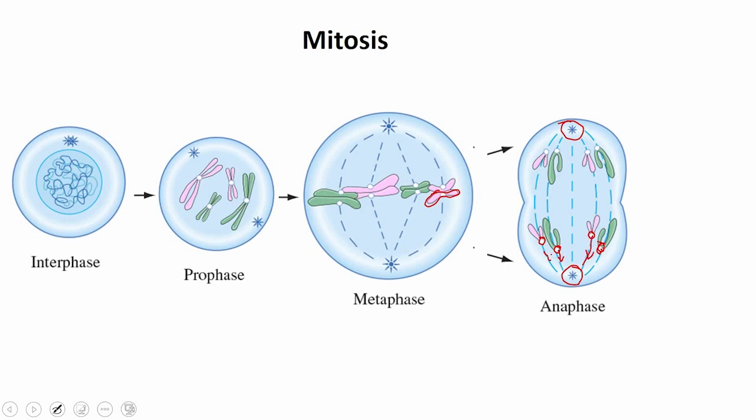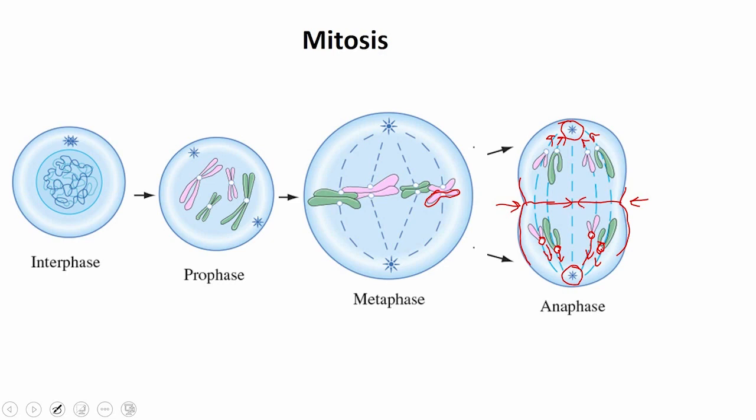Half of the chromosomes will move towards one pole and the second half of these duplicated chromosomes will move toward the opposite pole, and a pinch in the cell begins to develop.